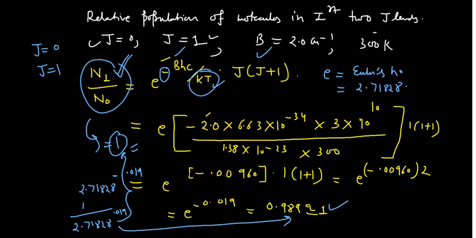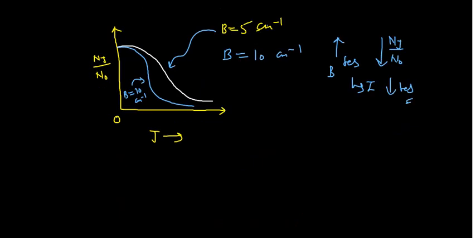That means if you increase the temperature, this will increase. I can write it in that manner: if T increases, then this Nj by N0 also increases.